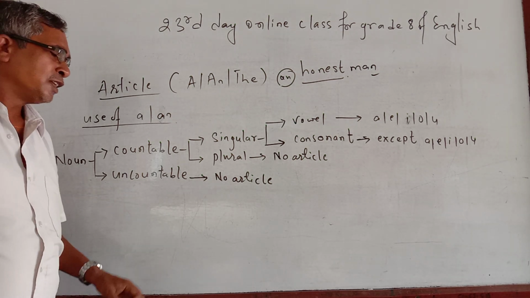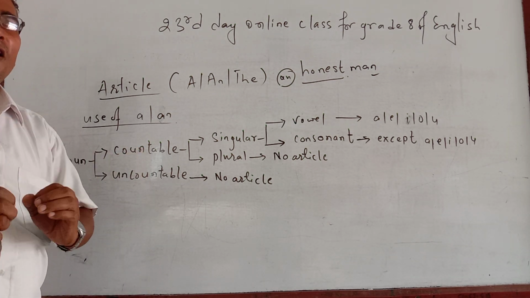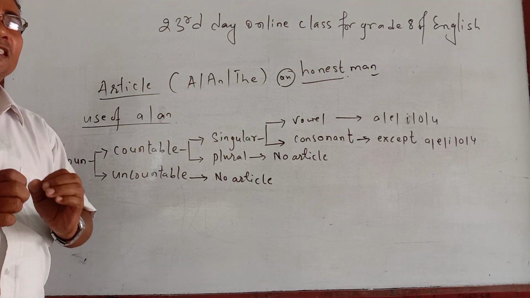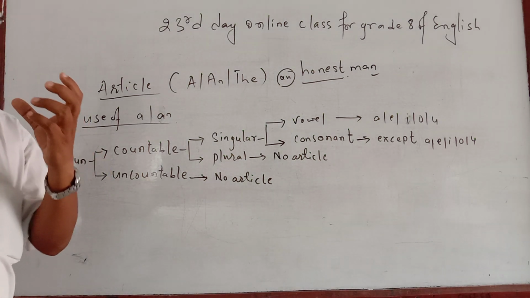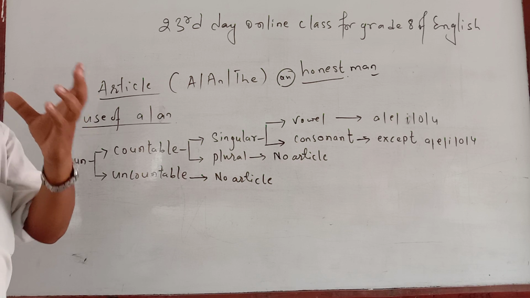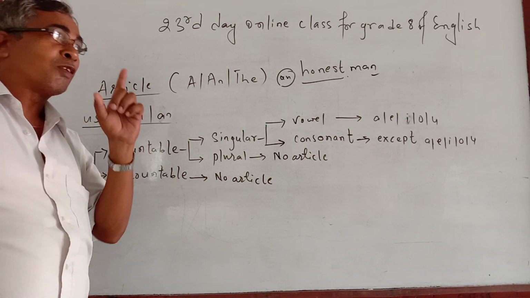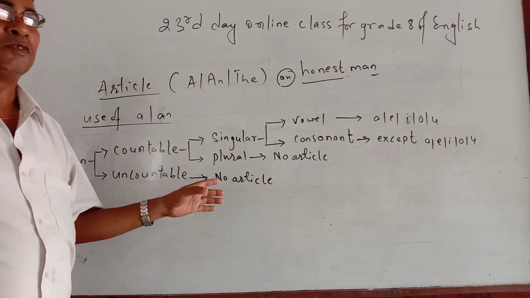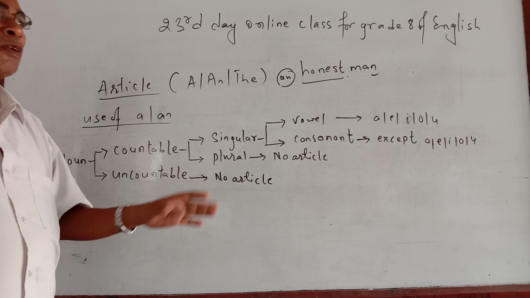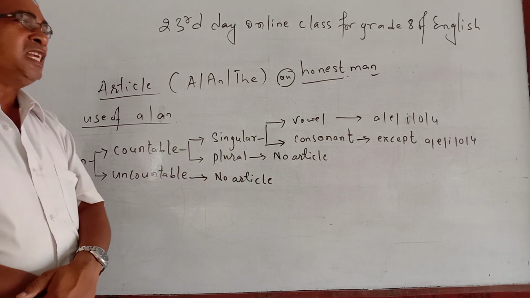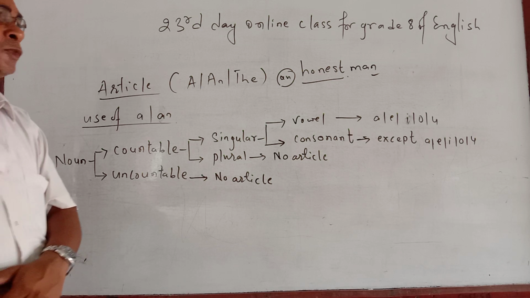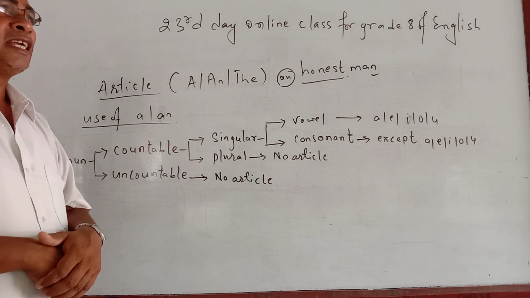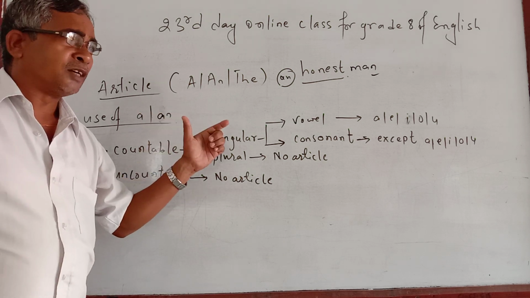Again listen seriously. Vowel means that much part of the pronunciation which can be released from our mouth without giving any movements to our tongue, without touching our tongue internally in our mouth. That is called the vowel sound.